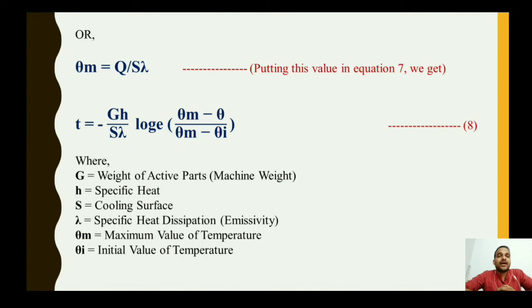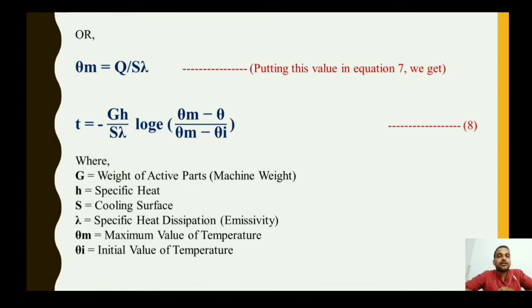In the previous equation, that is equation 7, we have t equals minus gh upon s lambda log e in bracket q upon s lambda minus theta, to the q upon s lambda minus theta i.